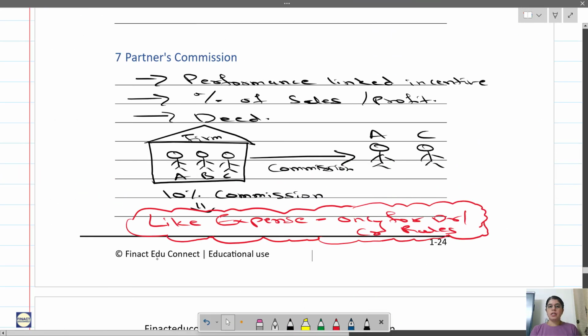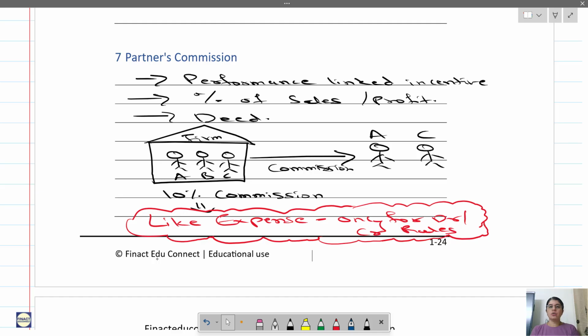Okay, so with this we have understood the basic concept of what are the transactions between the partnership firm and the partner. There is one more known as interest on current account. We will see it later. Okay. So now let us go to the point number 7 of rights of partners. So now let us go to the last point of rights of partners. Okay, let us go back there.